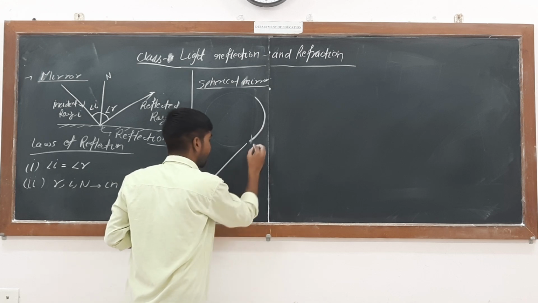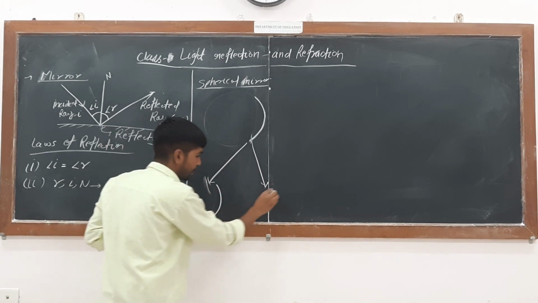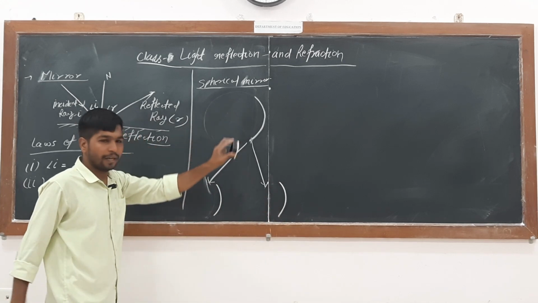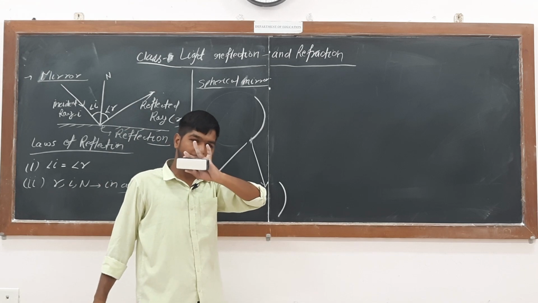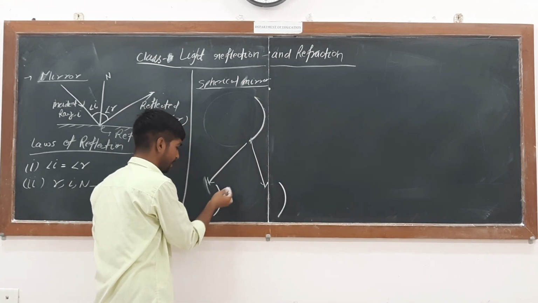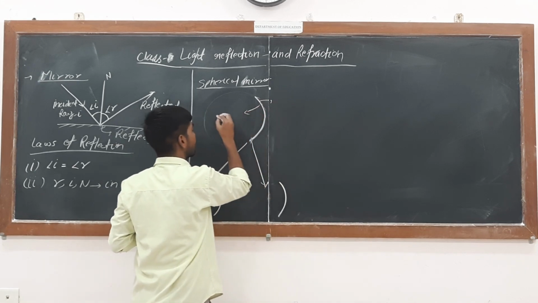Now this spherical mirror can be divided into parts, which you will understand shortly. If you see this mirror, there are two ways of making the reflective surface.